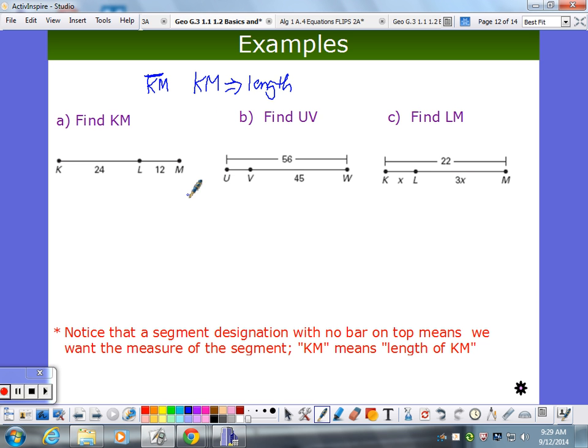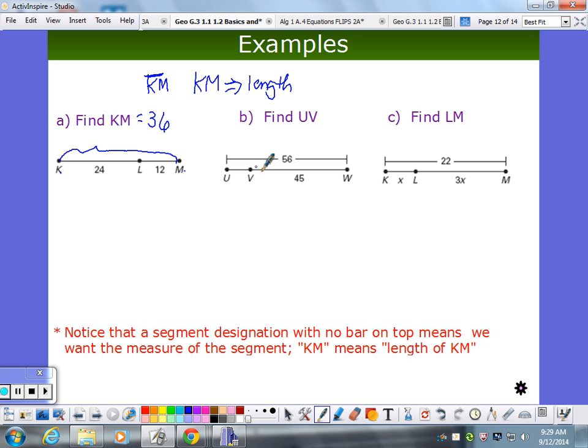Right. We don't do that. If it says find Km, it's saying find the length of Km. That's what's implied here because there's no bar on top. Find the length of Km. So here's Km. I want this. If this piece is 24 and this piece is 12, what's the length of Km? 36. You just add those values together. Length of Km is 36.